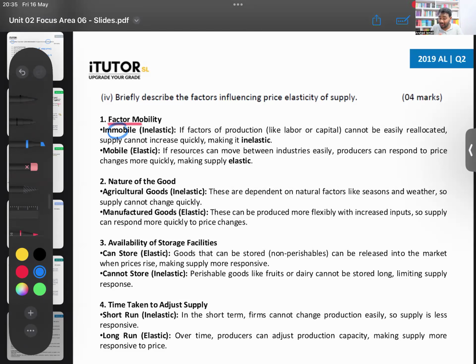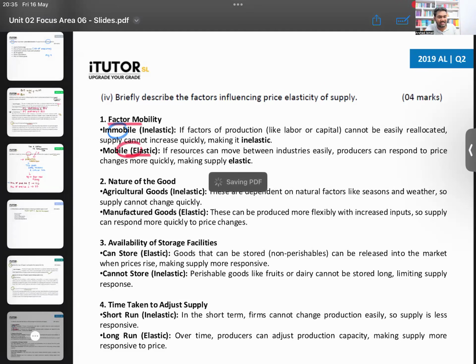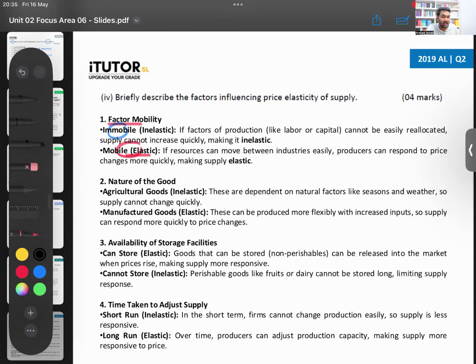So that is mobile. So if your factors of production are mobile, if you can easily move your factors of production around, then supply will be elastic. You can change your supply soon. But if your factors are immobile, like it's very specific, this is the exact thing you can use it for, supply becomes inelastic. You can't increase your supply much more. Okay.